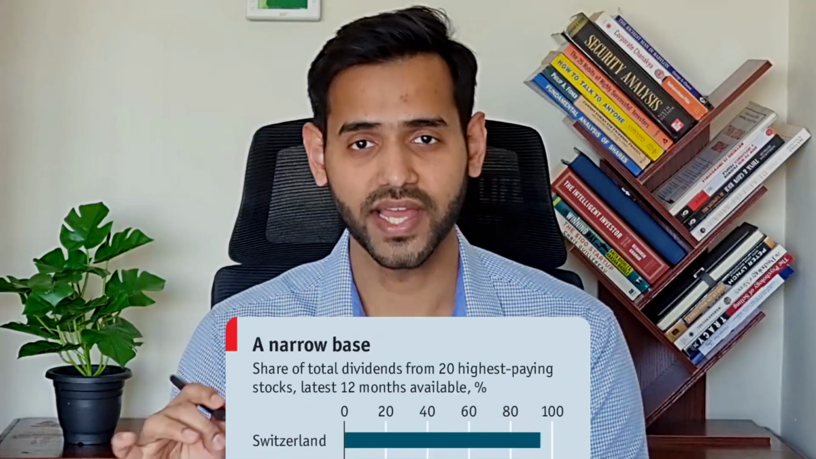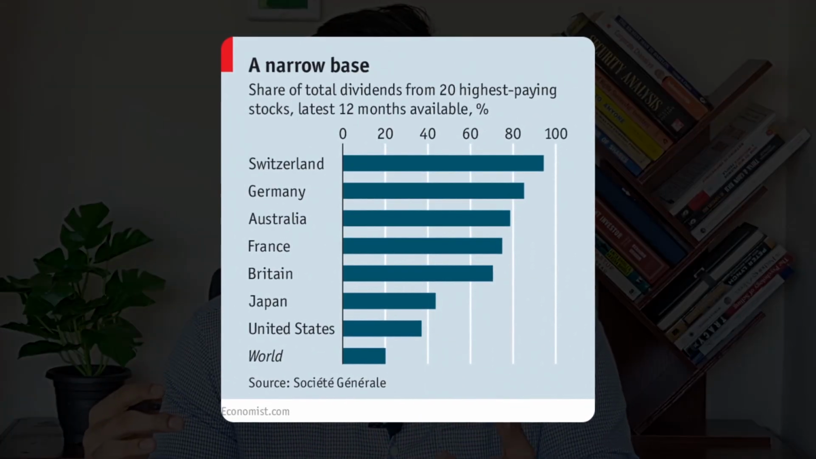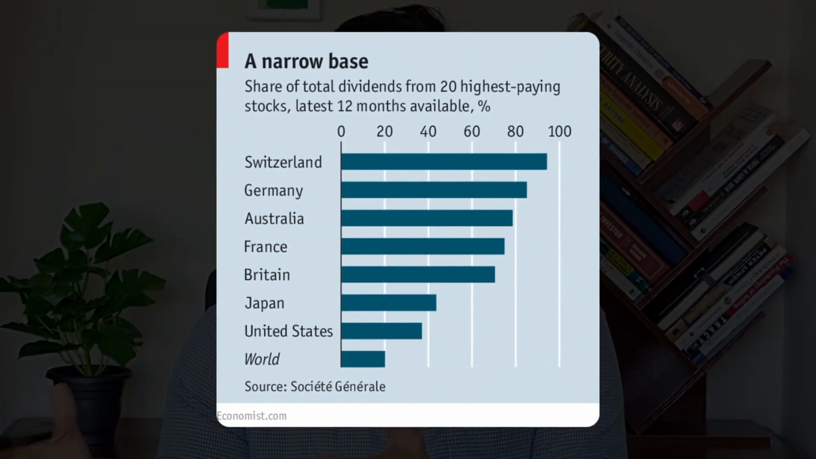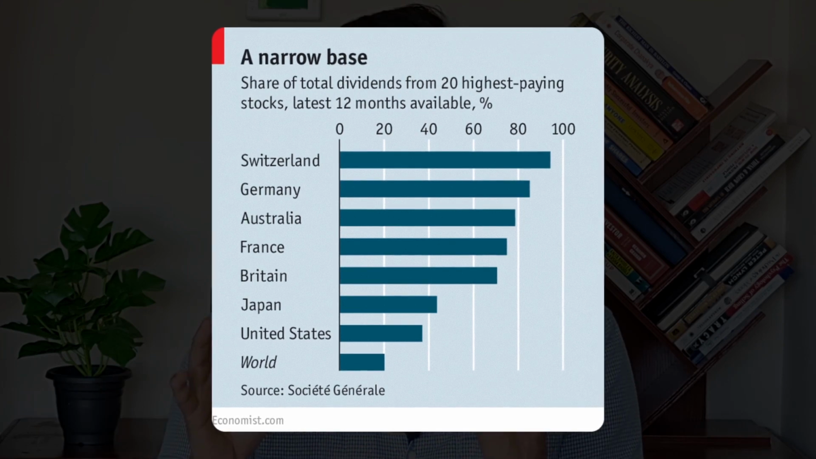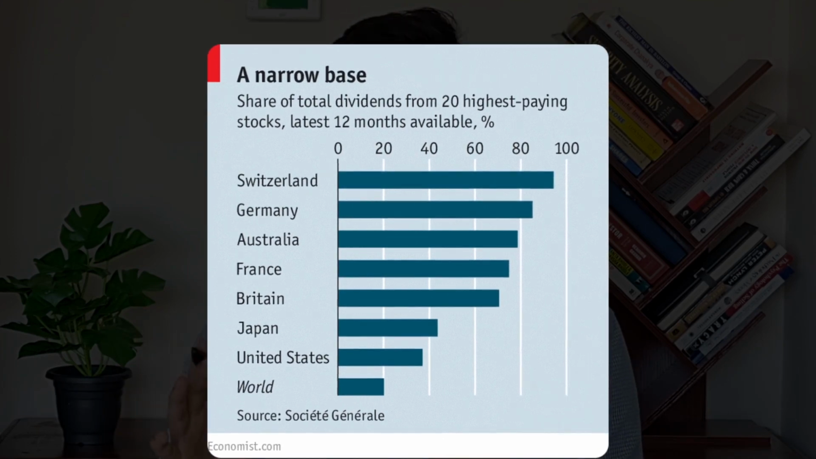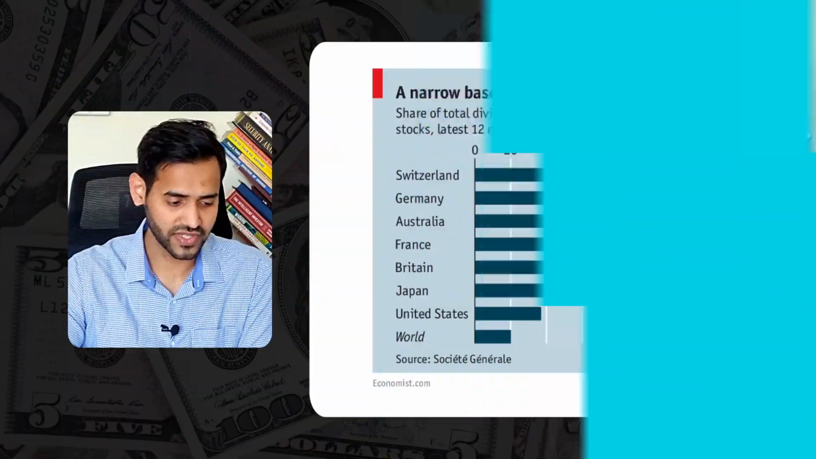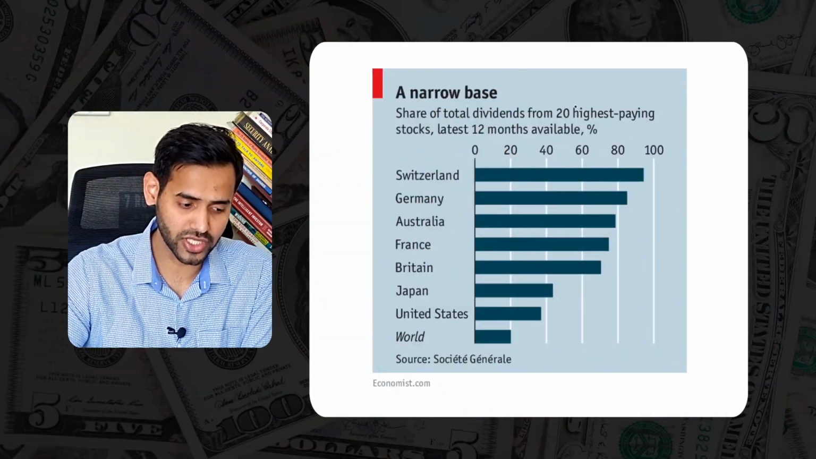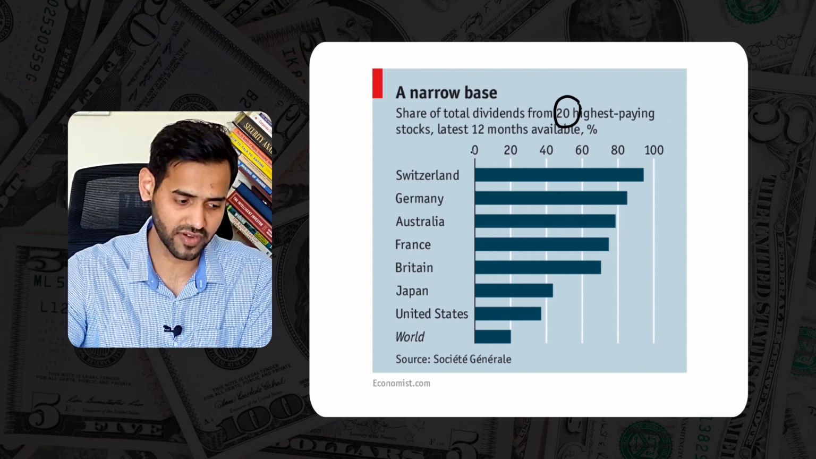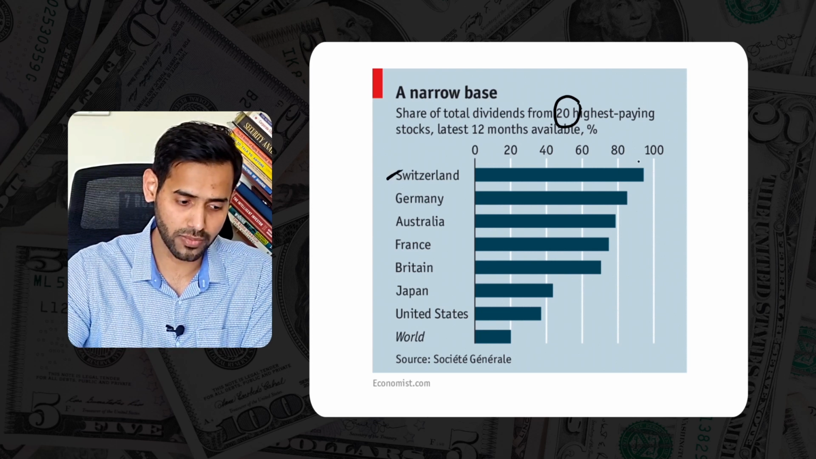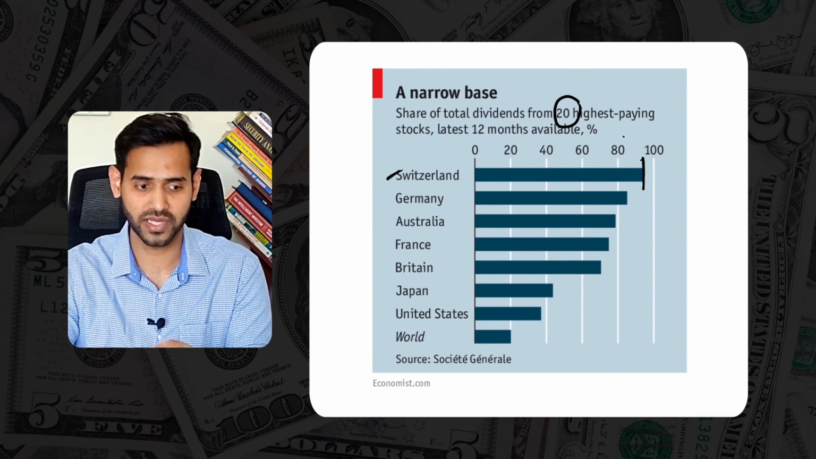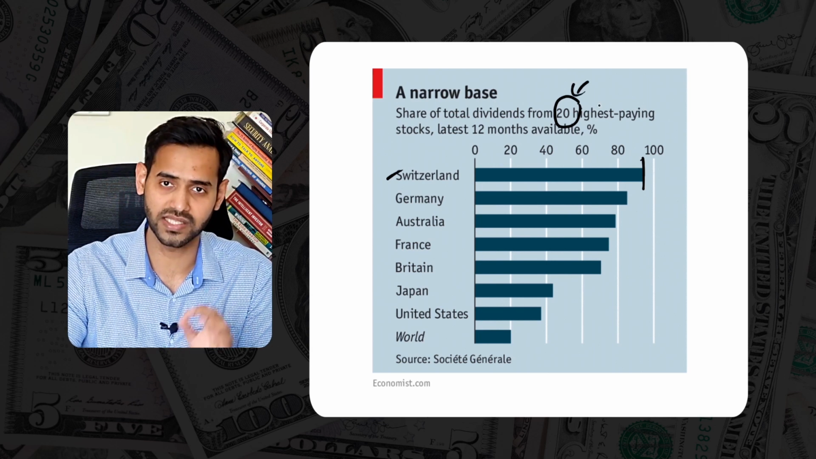Let us start by taking a look at global dividend statistics and how the companies listed in a developed country contribute to the dividend, and how much portion of the dividend generated in the overall market of this developed country these top companies are contributing. So look at this chart over here, which tells the dividend contribution by the top 20 companies in these developed countries. For Switzerland, almost 90% of the dividend is being given by the top 20 companies